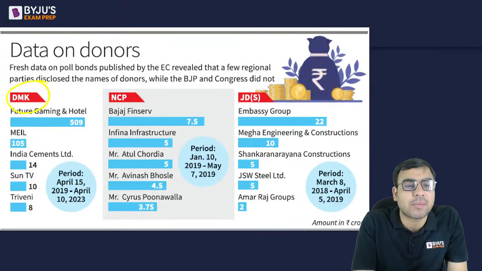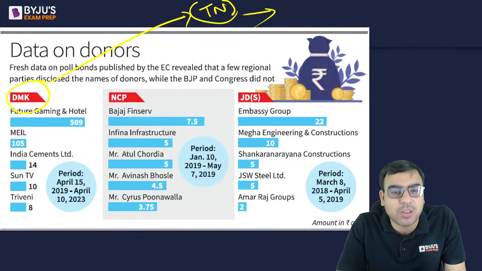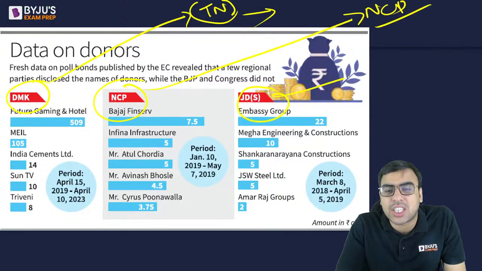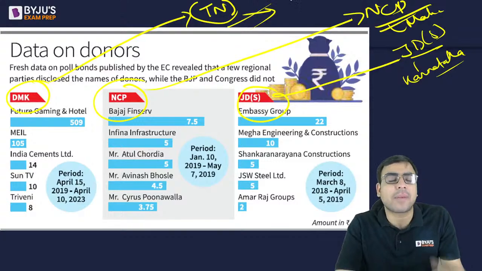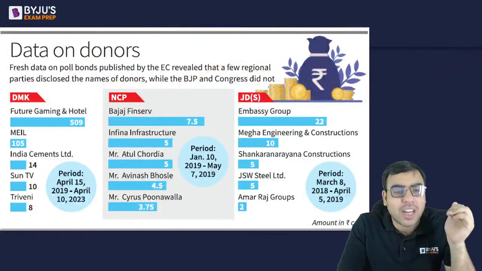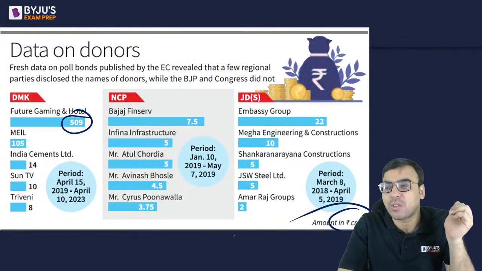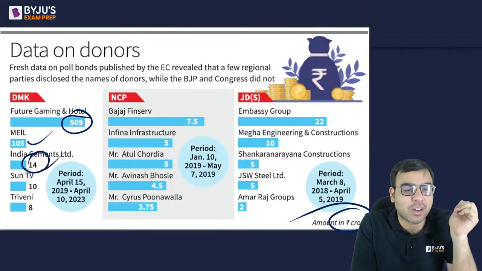Like DMK is a political party from the state of Tamil Nadu. It has a government in Tamil Nadu. Similarly, NCP is the Nationalist Congress Party from Maharashtra. JDS is Janata Dal Secular from Karnataka. So some political parties have revealed publicly that look, from Future Gaming and Hotel, I have got 509 crore. It is an amount in crore. Then MEIL, I have got 105 crore, India Cements 14 crore, Sun TV 10 crore.